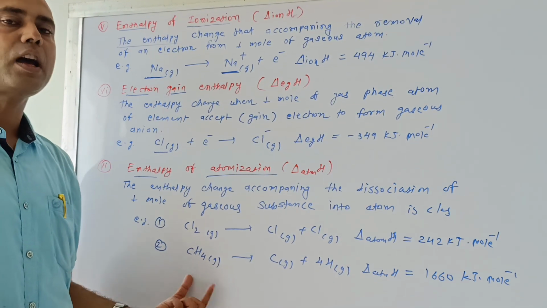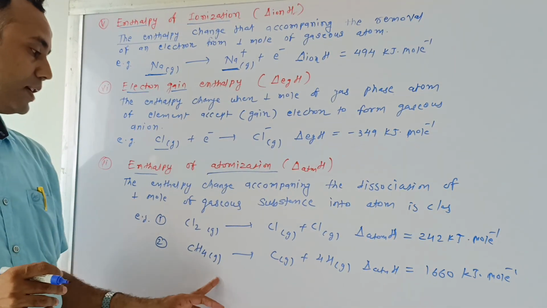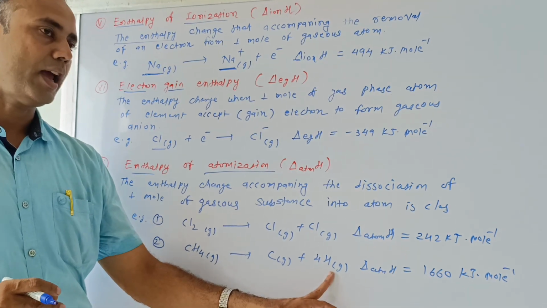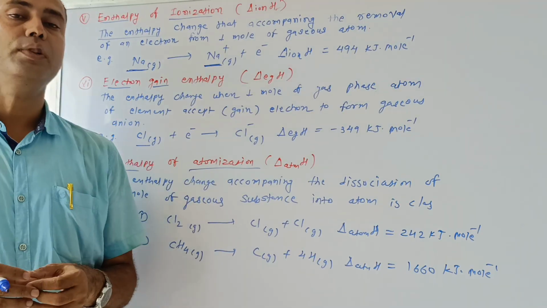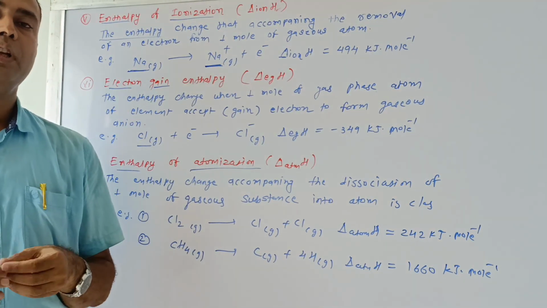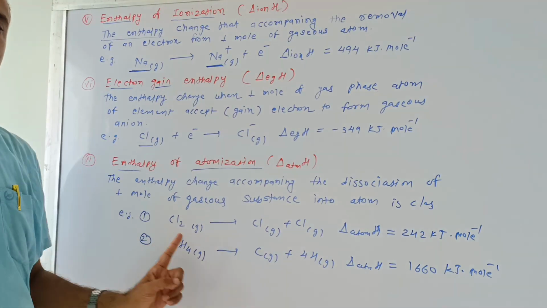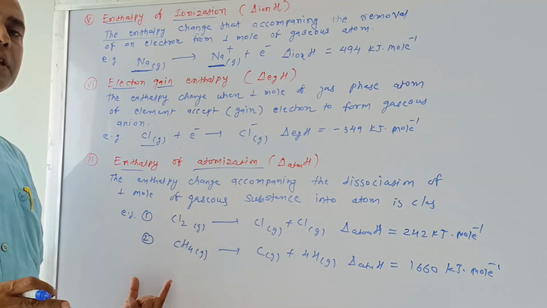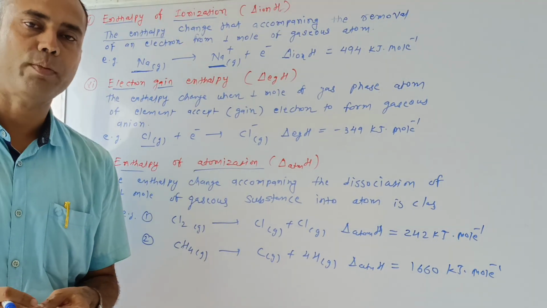Methane CH4, one carbon and four hydrogen, has four covalent bonds in the gaseous state. It is converted into one carbon and four hydrogen, and for that purpose 1660 kilojoule heat is absorbed. By absorbing such energy, the four covalent bonds are broken, carbon becomes single and the four hydrogen are separated. It means a molecule is converted into atoms, that is called enthalpy of atomization.